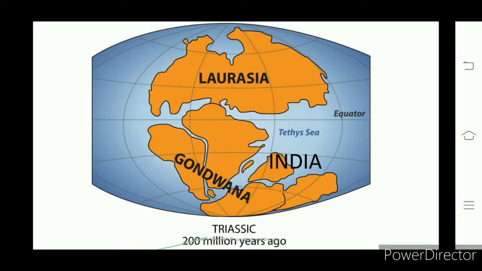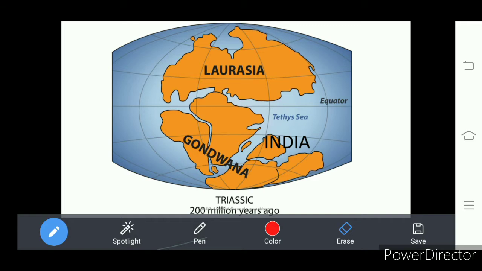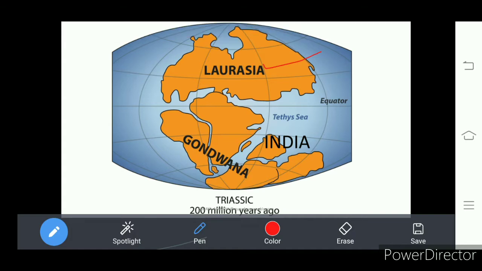Some 200 million years ago, such a land split into two gigantic land masses, right? One is Laurasia that started moving towards north, and the second part started moving towards south, that is Gondwana.